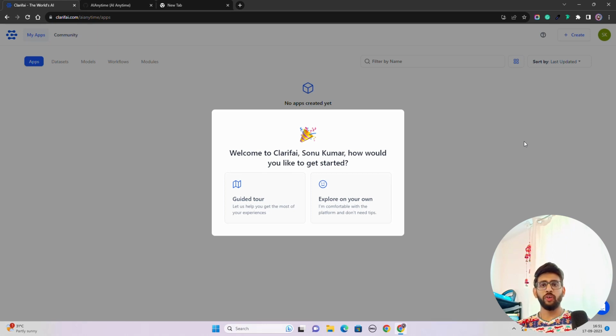In this new video, we are going to see how we can develop a Llama 2 chat application using a low code, no code platform called Clarifai. Clarifai is a platform that helps you develop AI applications completely low code and no code. So if you are a non-technical guy, you don't have much understanding of large language models or generative AI in general, and if you want to play around with these LLM models and quickly develop an application to test it out or just build some kind of POCs, it is very helpful in that case.